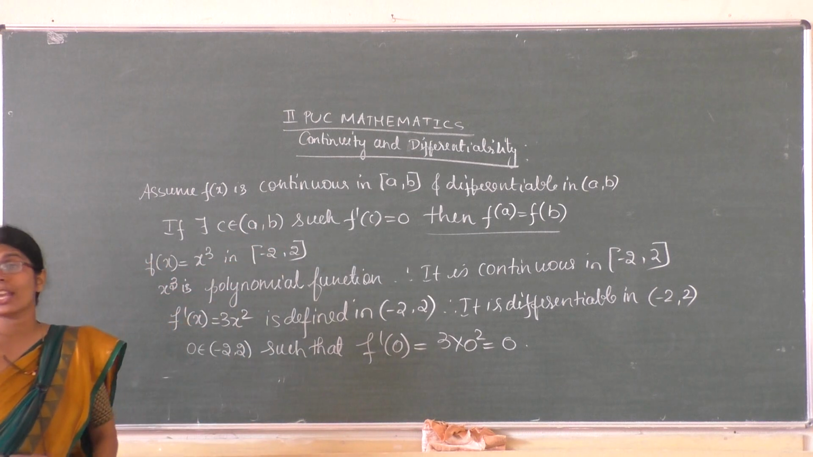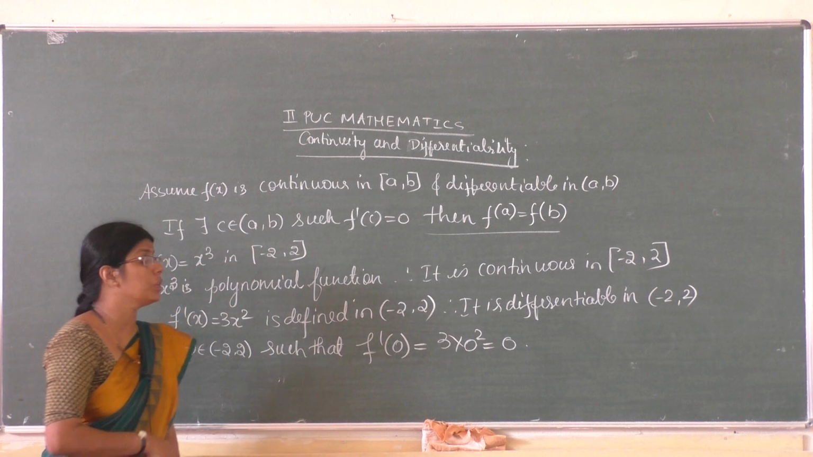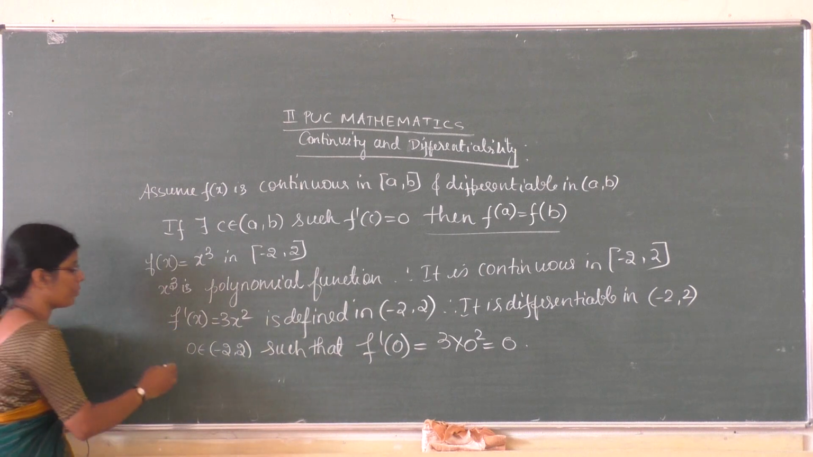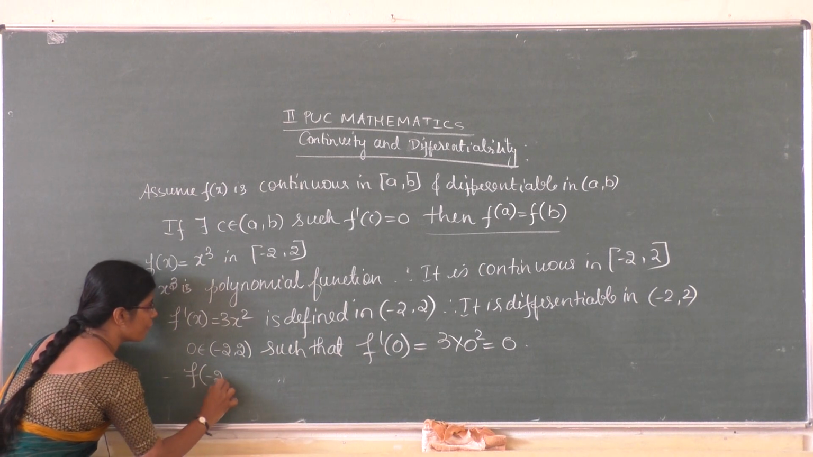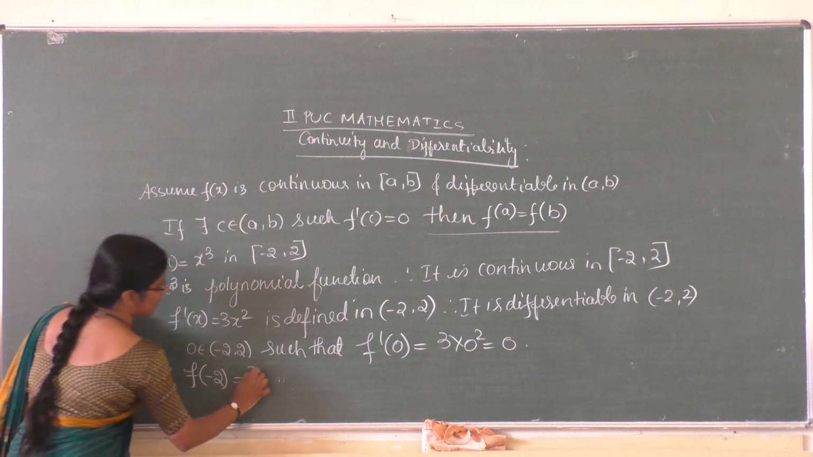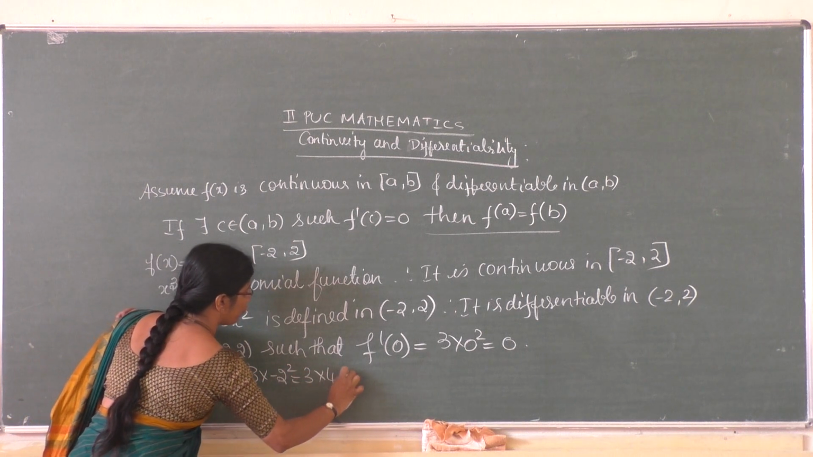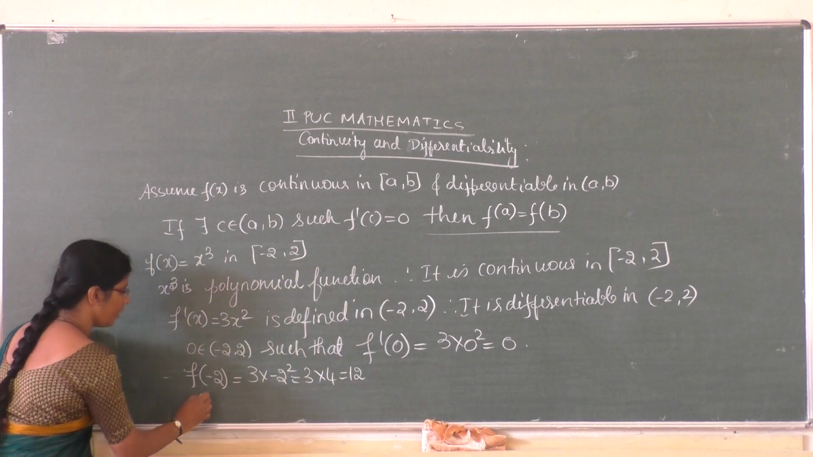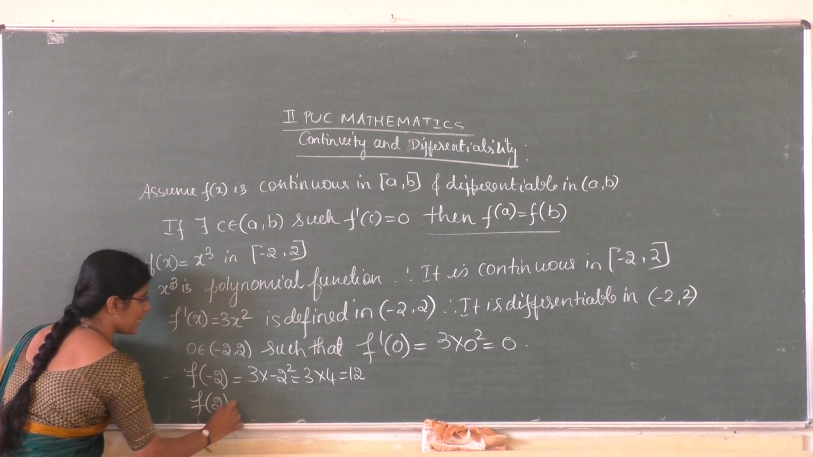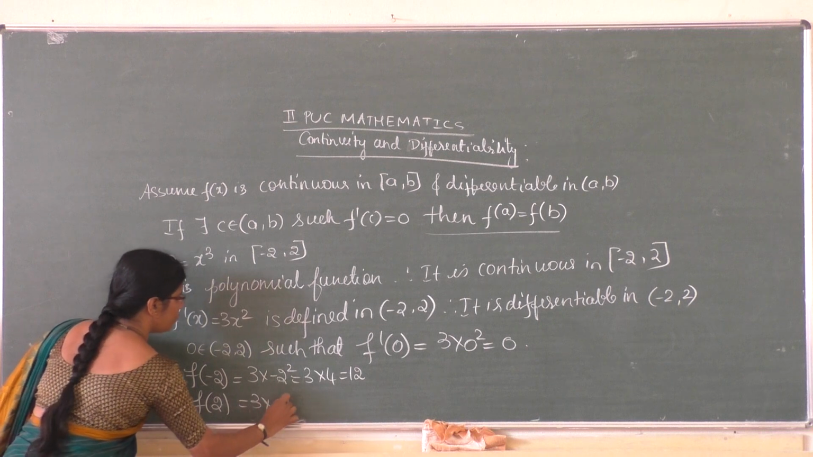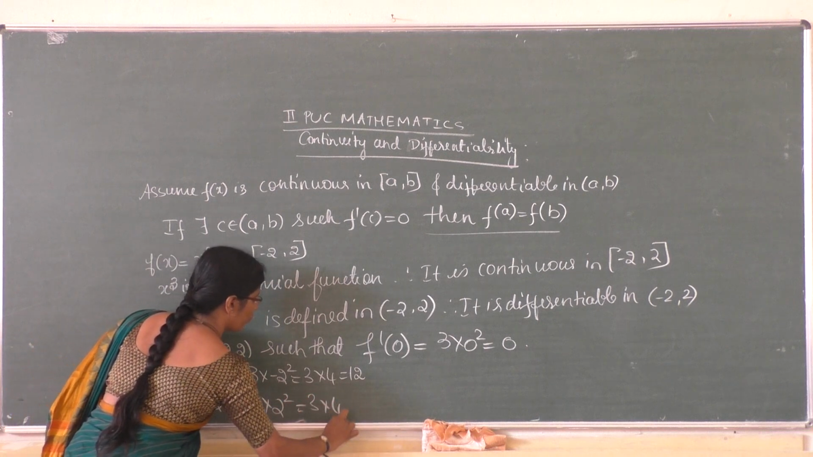Now you have to check whether f of a is equal to f of b. So what is f of minus 2? That is 3 into minus 2 square, equal to 3 into 4, 12. Then f of 2 is equal to 3 into 2 square, that is 3 into 4.